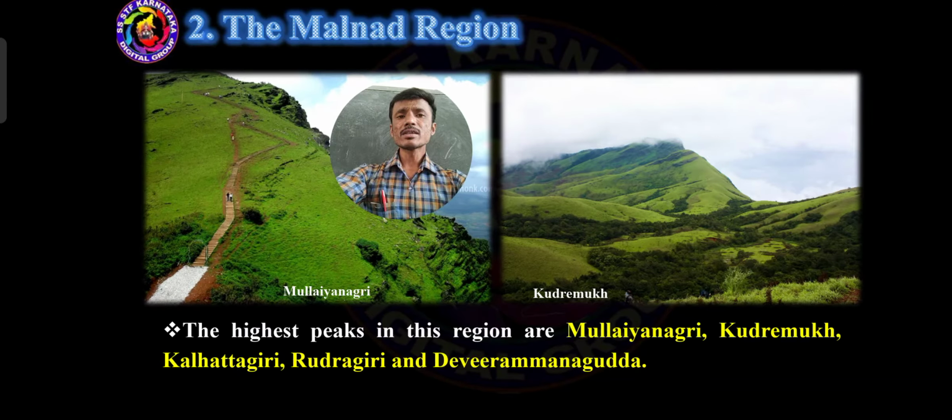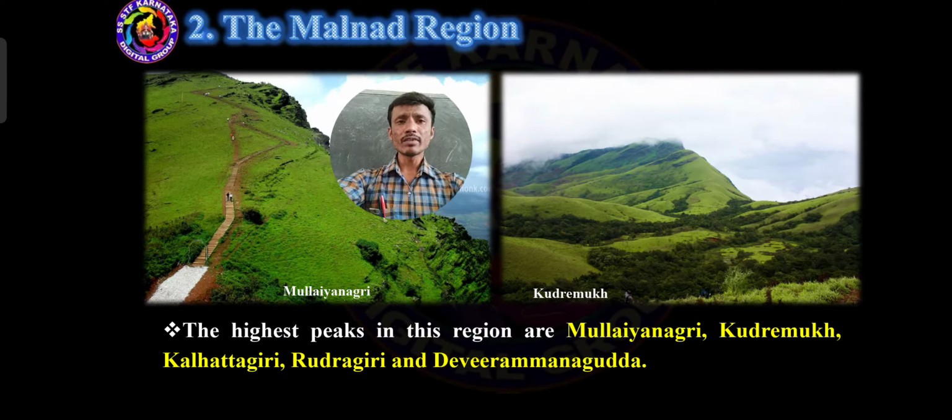And the highest peaks in these regions, some of the highest hill stations, consist of the Malnad region. Such important hill stations, otherwise highest peaks, are Mullayanagiri, Kudremukha, Kalhatgiri, Rudragiri and Diveramana Gudda.